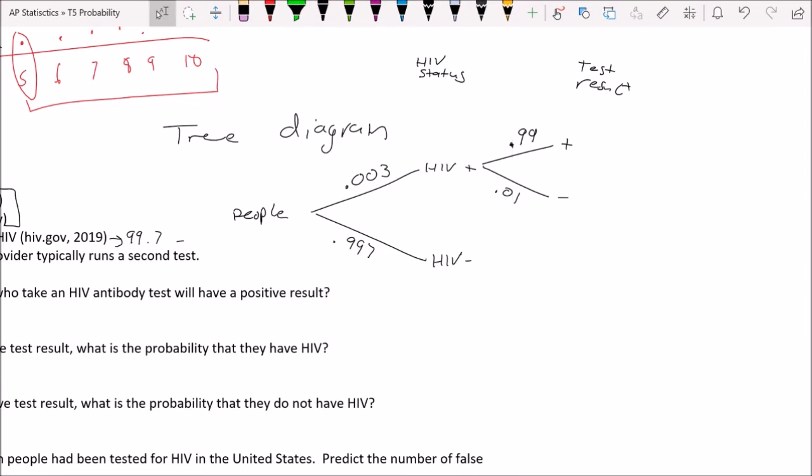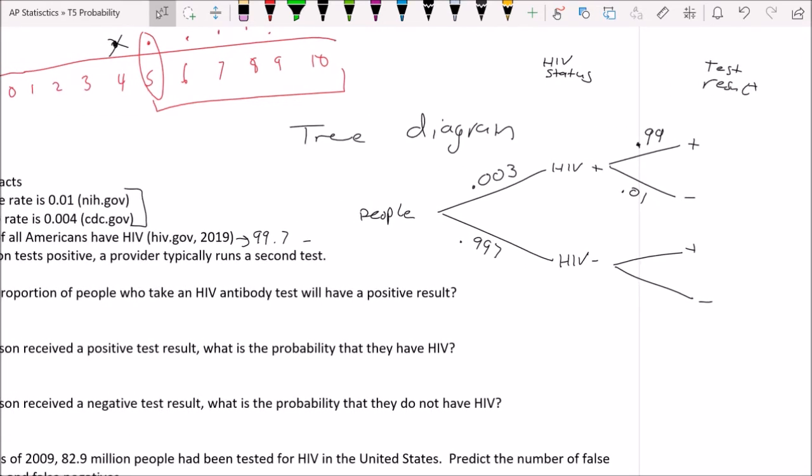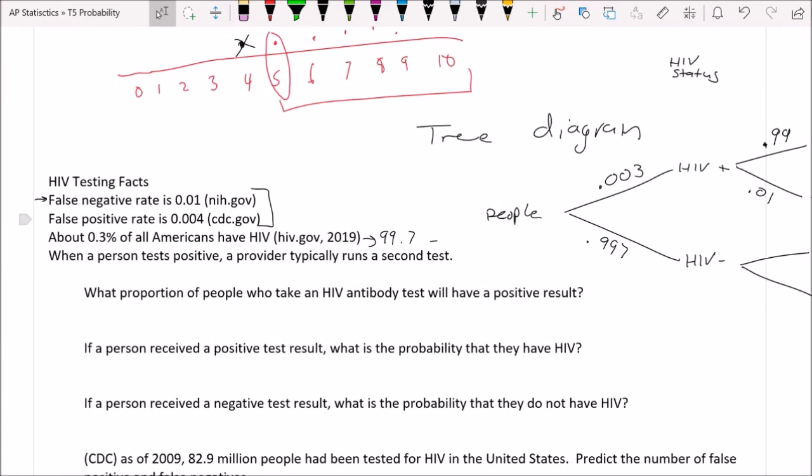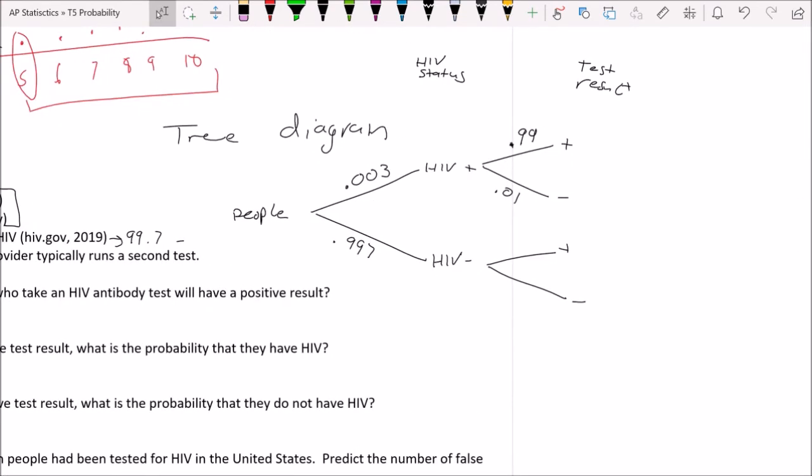Now, if you're HIV negative, you could test positive, that happens, and you could test negative, and that happens more frequently. How frequently? Well, they said the false positive rate, meaning you test positive even though you shouldn't have, is 0.004, which means that this rate down here is 0.996. And again, if you're HIV negative, those are the two things that could happen, so those two probabilities have to add up to 1. Okay, so that's a complete tree diagram.